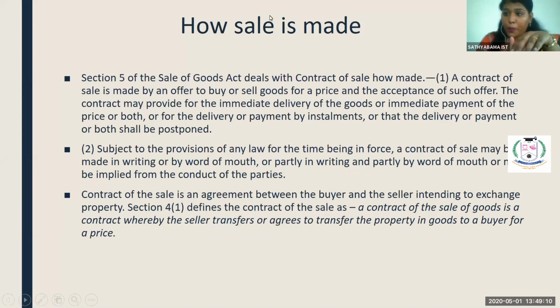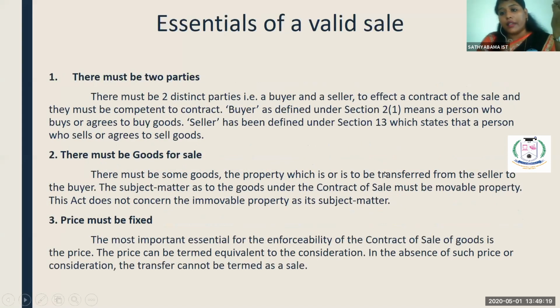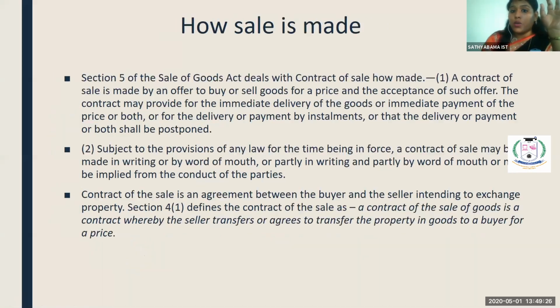And there should be goods. If there are no goods, you cannot sell anything. So there should be goods, and the one who is selling the goods should have a clear title on the goods. That is how the sale is made. A contract of sale is made by an offer, and that offer should be accepted. For every contract there should be an offer, and the offer should be accepted by the acceptor.